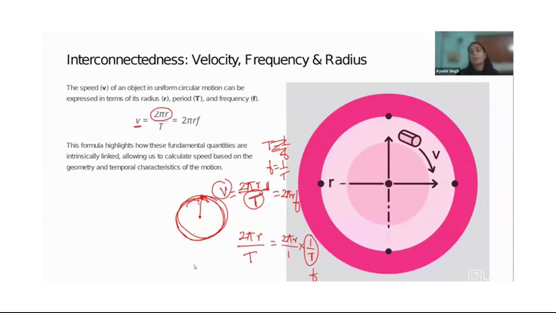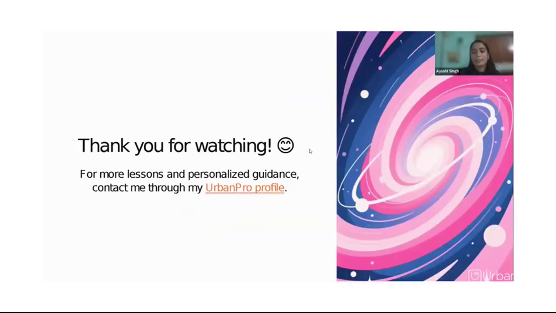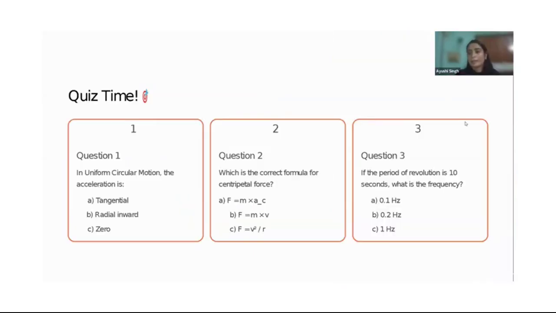Again, try answering these questions. Question 1: in uniform circular motion, is the acceleration tangential, radial inward, or zero? It can be a little troublesome for you, but I am sure you'll be able to solve it.